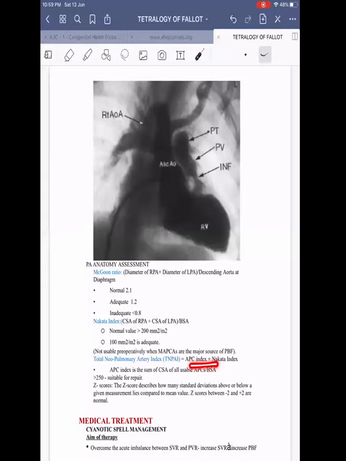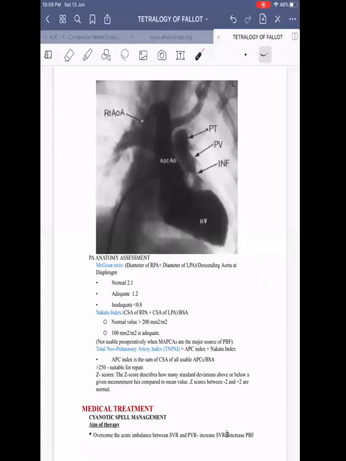This is the APC index plus the Nakata index. The aortopulmonary collateral index is calculated by taking the sum of the cross-sectional area of all the usable aortopulmonary collaterals divided by the body surface area. If it is more than 250, then it is considered suitable for repair. And another which is commonly used is the Z score. A Z score of -2 to 2 is considered normal. Okay, that's it. Tomorrow we'll discuss treatment.